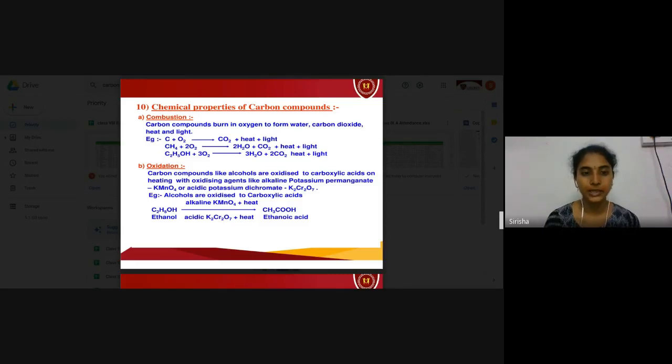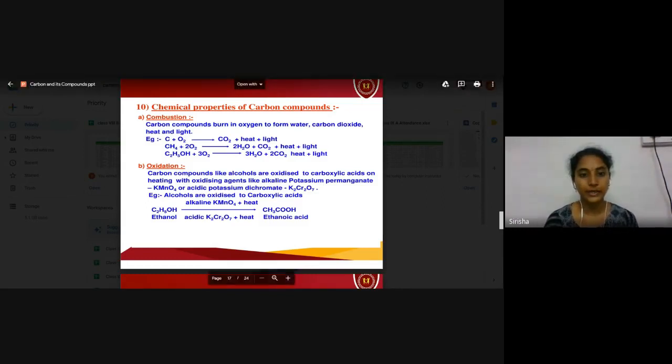Coming to the second type of reactions, those are called oxidation reactions. So the carbon compounds like alcohols, which contain the functional group OH, see, ethanol contains OH as the functional group, are oxidized to carboxylic acids on heating.